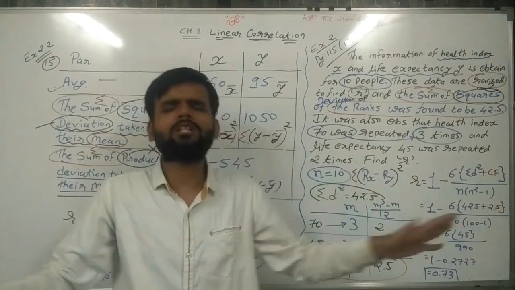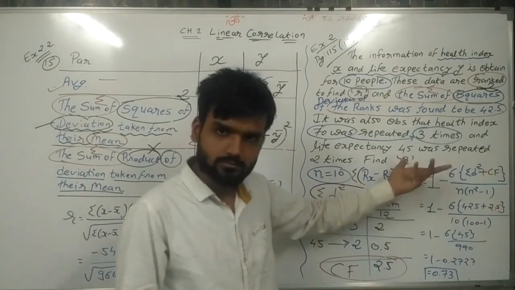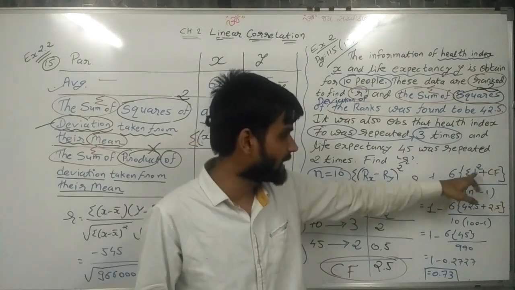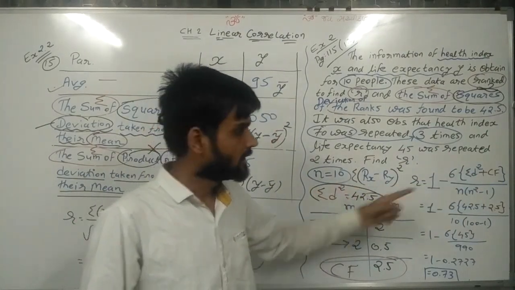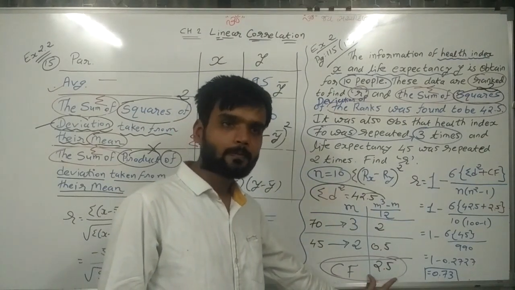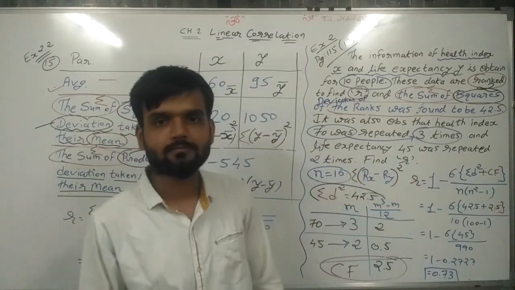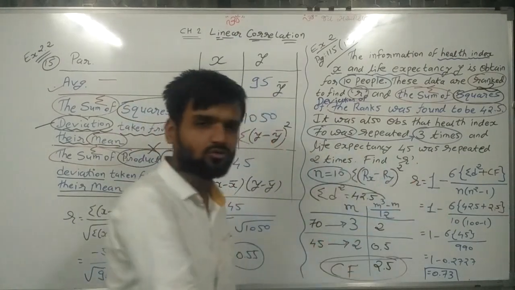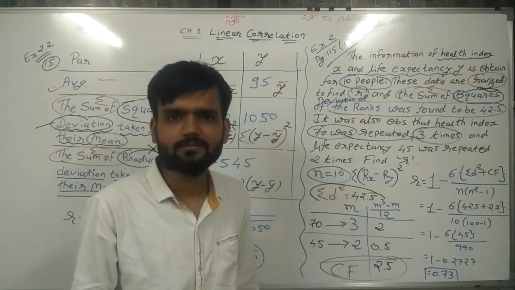Now we have all the values for the formula. Sigma d square is equal to 42.5, plus CF, which is 2.5, and n is 10. To find these values, we have to understand the question only.